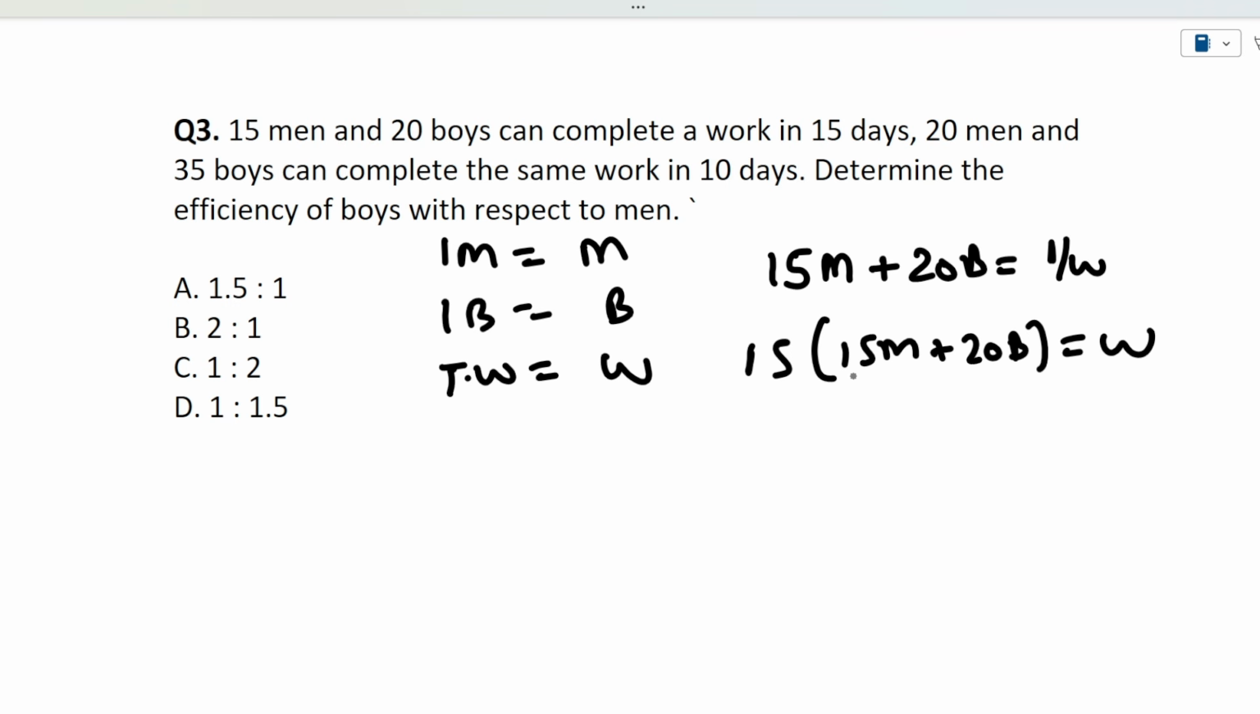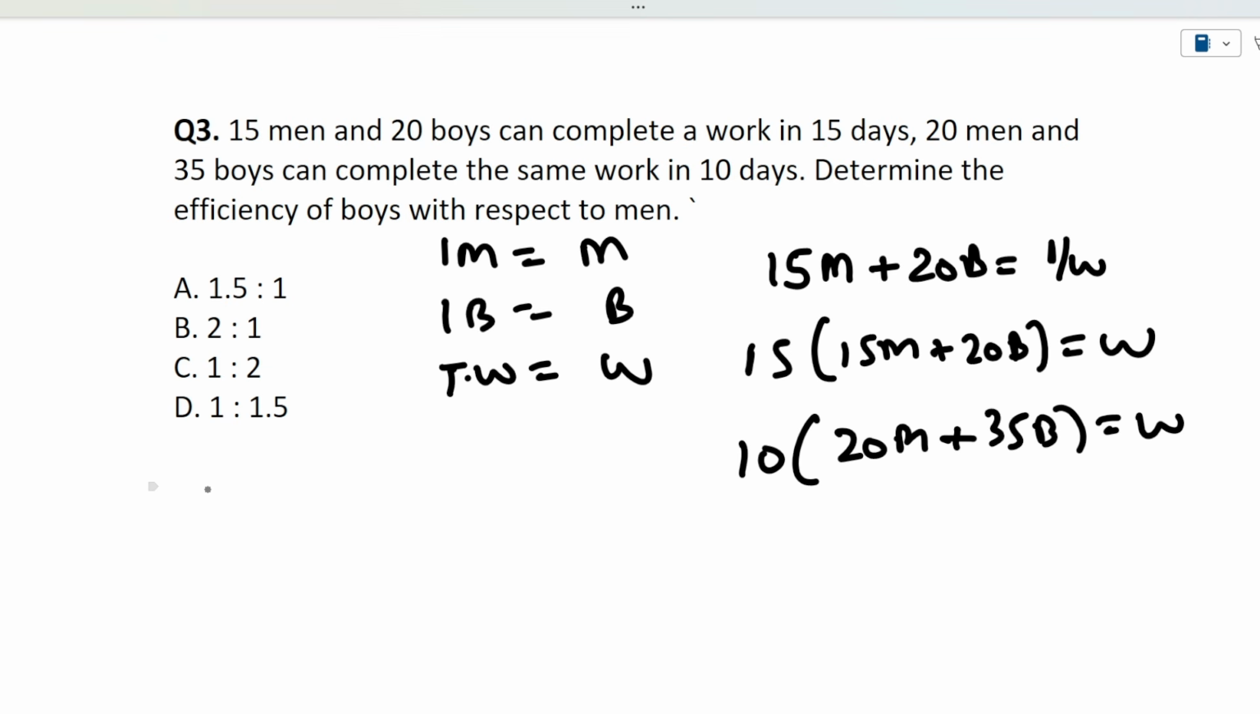I hope this is clear to you. In the next equation, what it is saying is, 20 men and 35 boys can complete the same work in 10 days. So similarly, by following the same rules, 10 into 20 men plus 35 boys can do the same work in W days. Now we will just equate both these equations. We need to determine the efficiency of boys with respect to men.